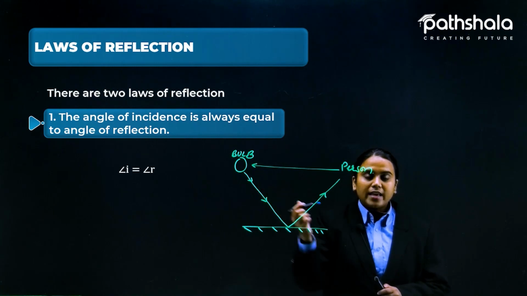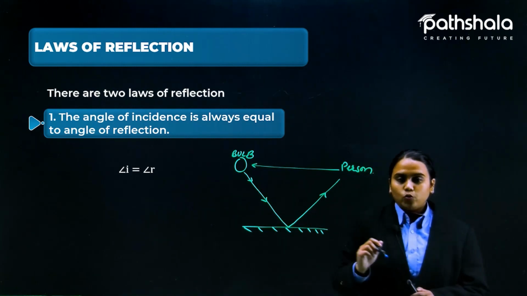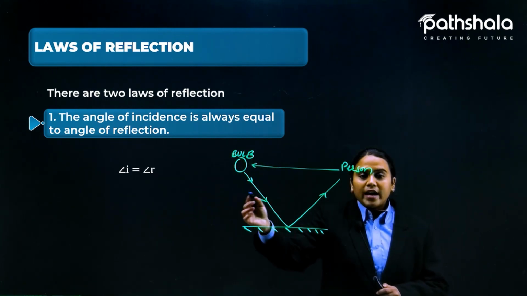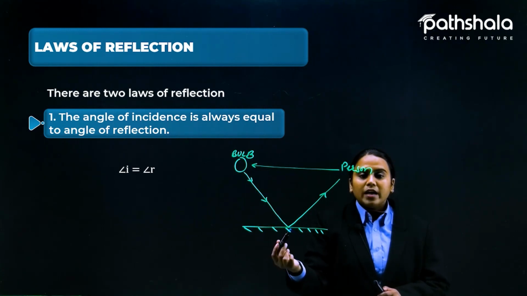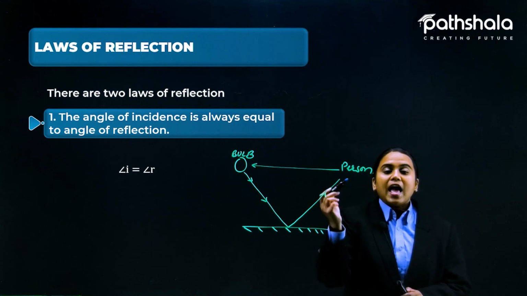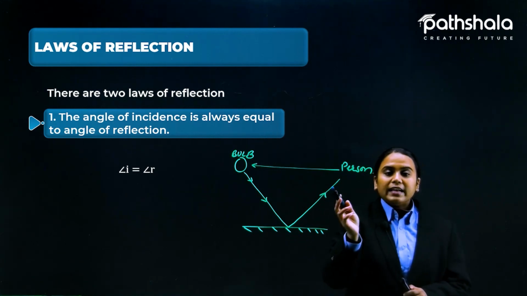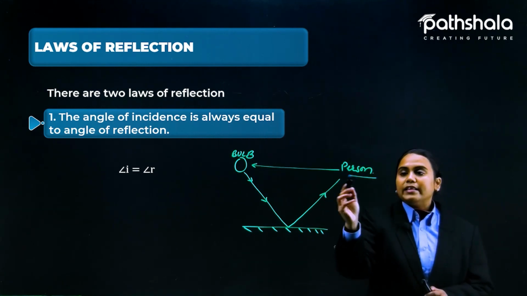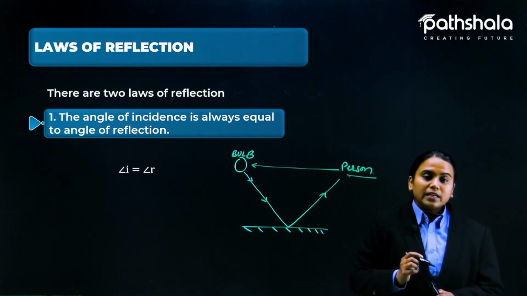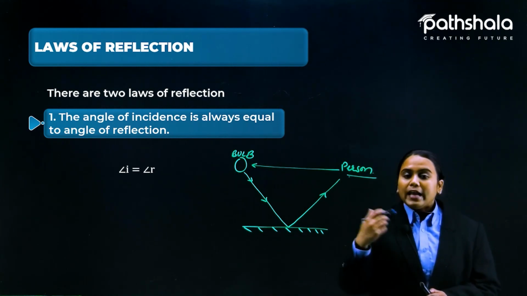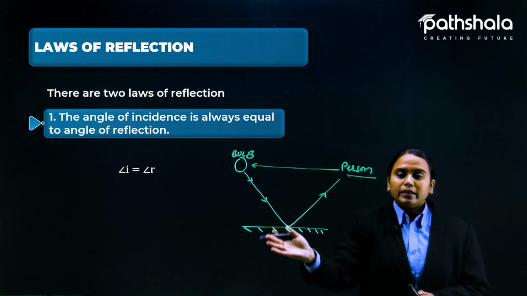Light is not sent in just one direction, it is thrown in all directions, and the light that comes towards the mirror gets reflected back, and that reflected light is received by this person, who would be able to see the bulb in the mirror.